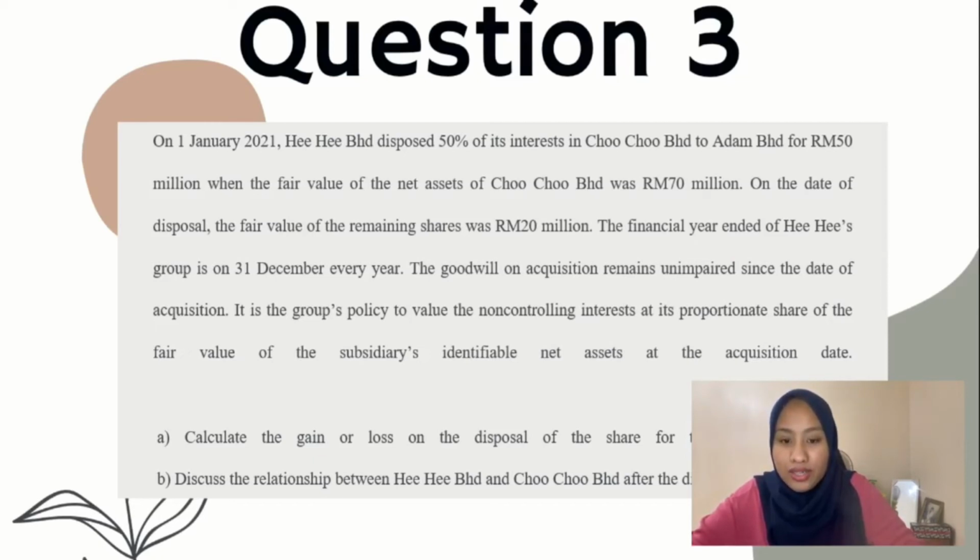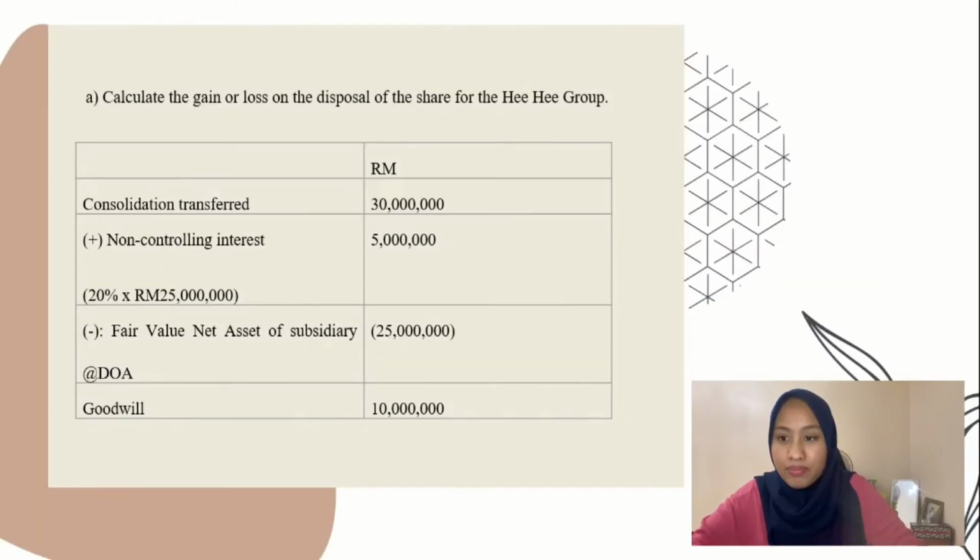The goodwill of acquisition remains unimpaired since the date of acquisition. It is the group policy to value the non-controlling interest as the appropriate share of the fair value of the subsidiary's identifiable net asset at the acquisition date. The first question is: A. Calculate the gain or loss on disposal of shares for HIHI Group. B. Discuss the relationship between HIHI and Cucu after the disposal.